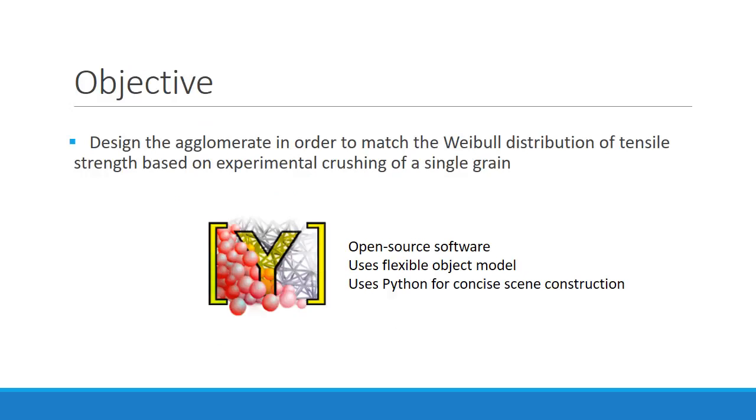The main objective of this research is to design the agglomerate in order to match the Weibull distribution of tensile strength based on experimental crushing of a single grain. For this, the software YADE was used. YADE is an open source software that uses a flexible object model and uses Python for concise scene construction.